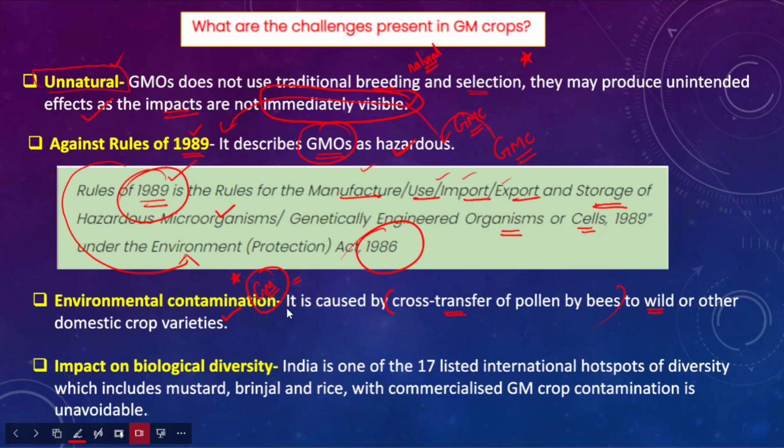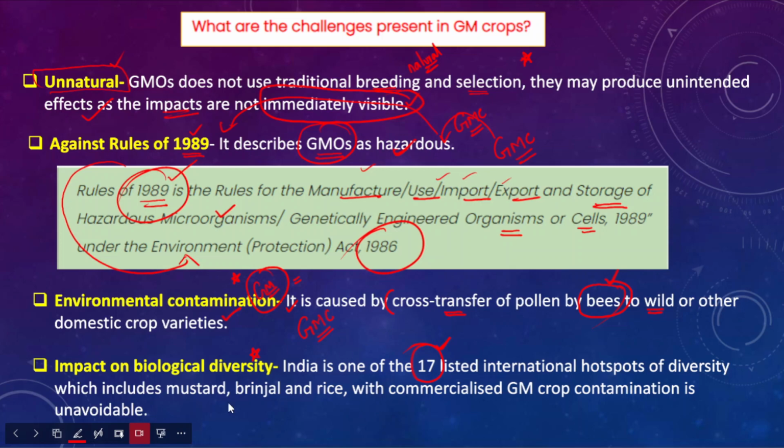Right, now the other thing that you have to understand is that there may be chances that these genetically modified crops would have a lot of negative impact on the sustenance of these bees as well. So that could reduce the population of these bees, and it could also have a serious impact on the biological diversity. Now if you look at the total biological diversity sites, India is one of the biodiversity hotspots, right? Out of 17 biodiversity hotspots, India is listed as one.